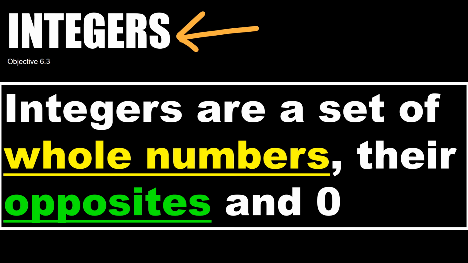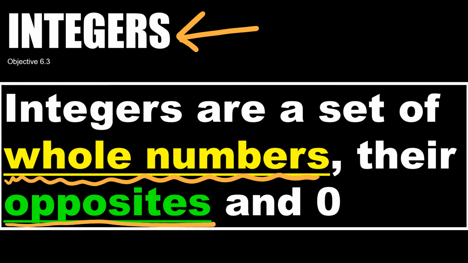And so with integers, these are a set of whole numbers. These whole numbers start at 0 and work up in a positive direction. We can also talk about their opposites. So the opposite of 1 would be -1 and our friend 0.